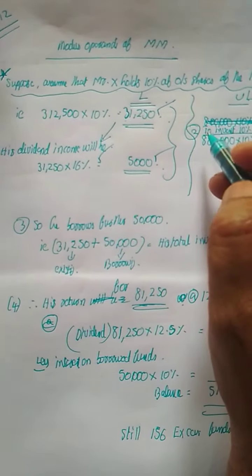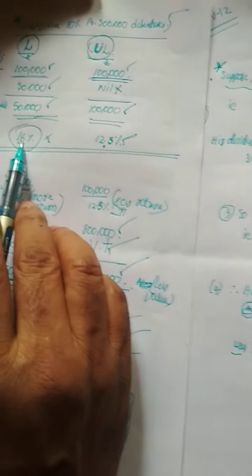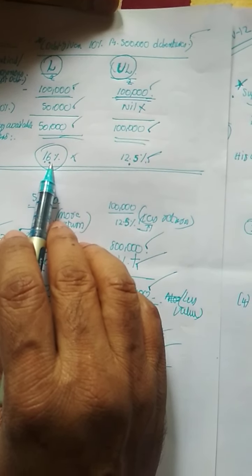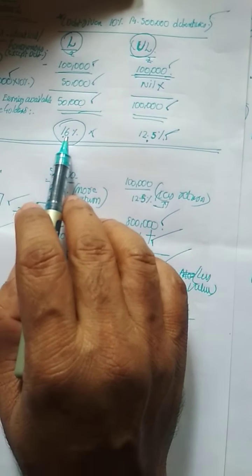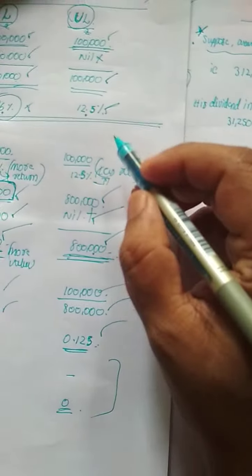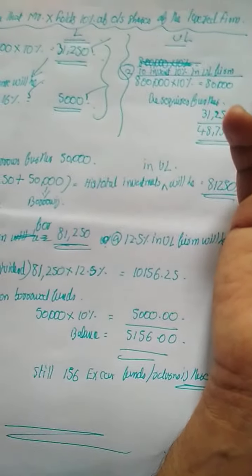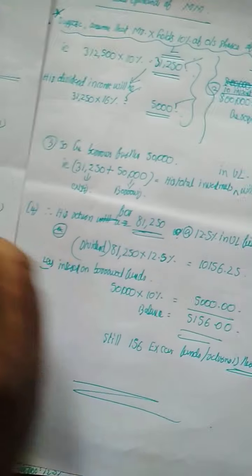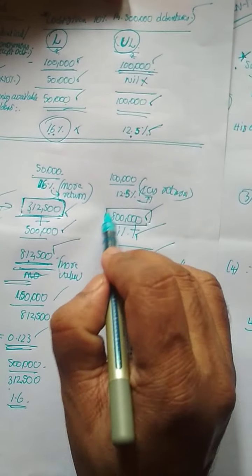X is under the assumption that the company is giving a 16% return compared to the unlevered firm, so that is why he invested in the levered firm. But let us put this assumption: X wants to invest the same proportion of holding in the unlevered firm. So how do we check that? The unlevered firm's S value is given.